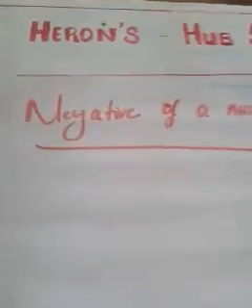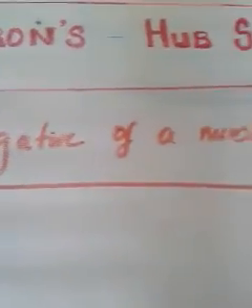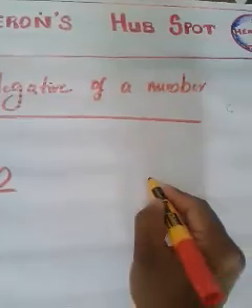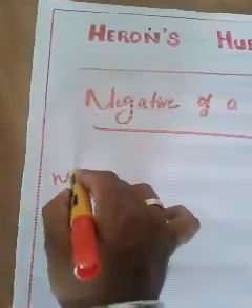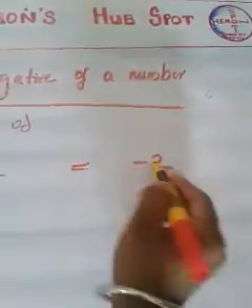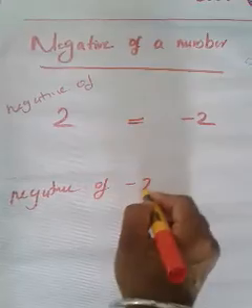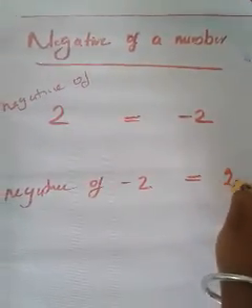So the next topic is the negative of a number. Very simple example. What is the negative of 2? Minus 2. What is the negative of 2? Minus 2. Then can you tell me what is the negative of minus 2? The negative of minus 2 is 2.